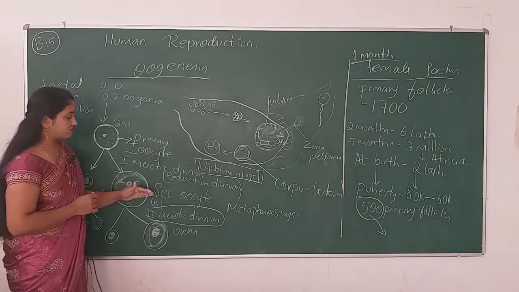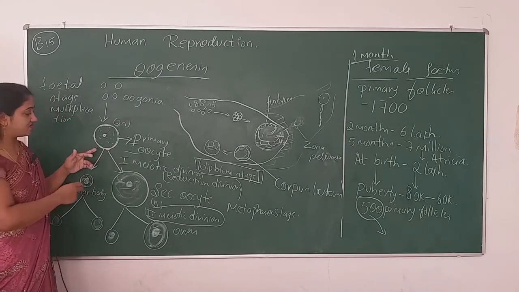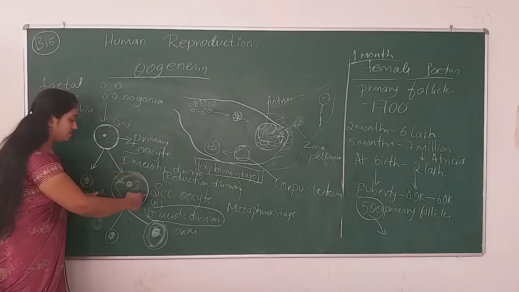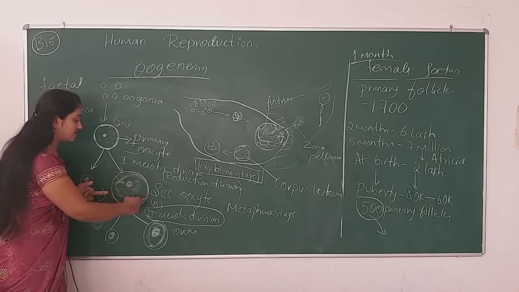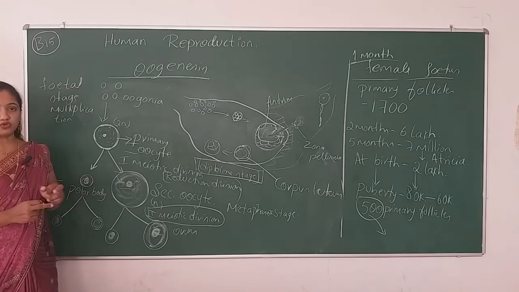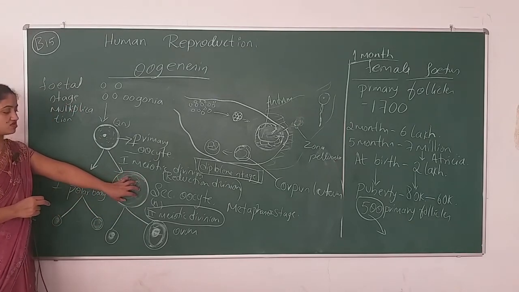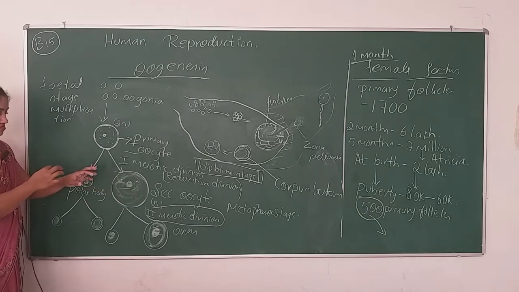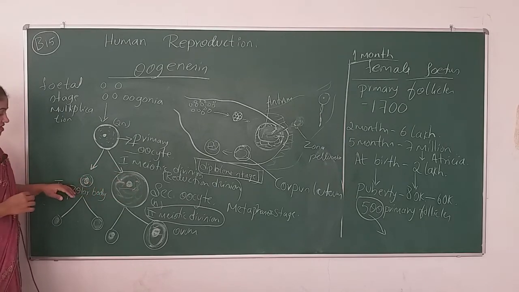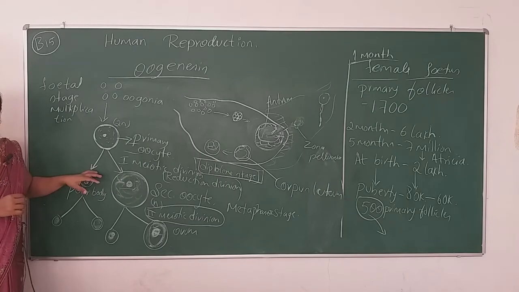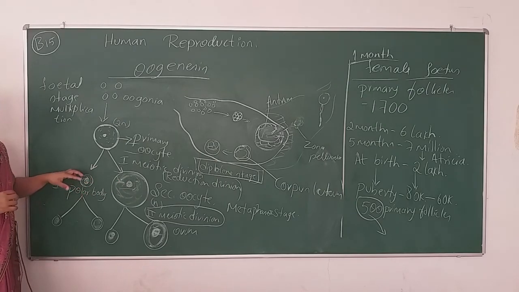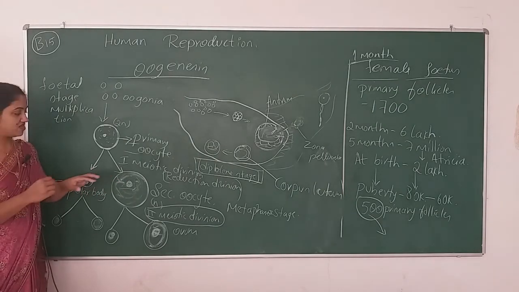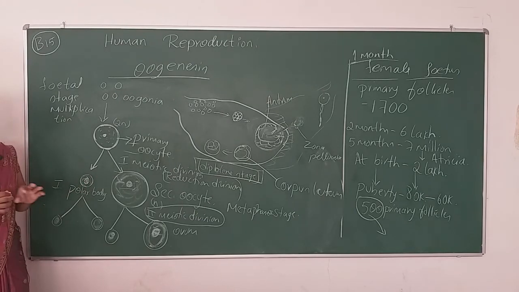When the primary oocyte takes the first meiotic division, the resultant product will be the secondary oocyte. Only one secondary oocyte will be there. The one more cell will be known as the polar body, only because of the unequal distribution of cytoplasm.